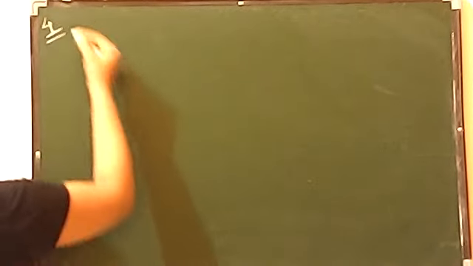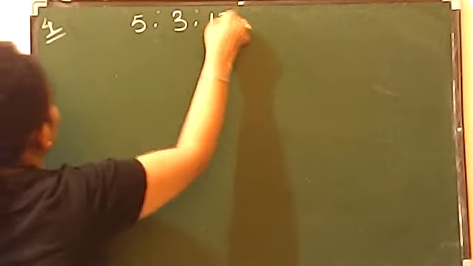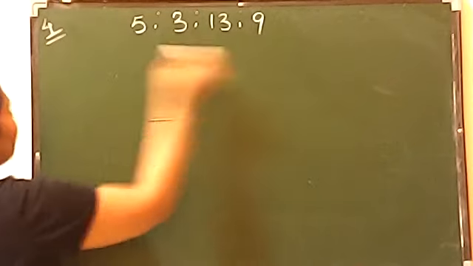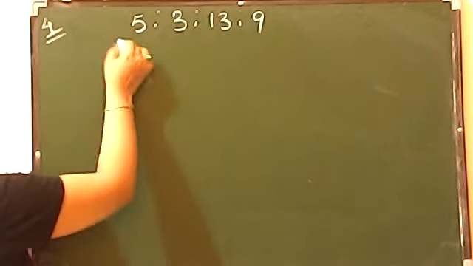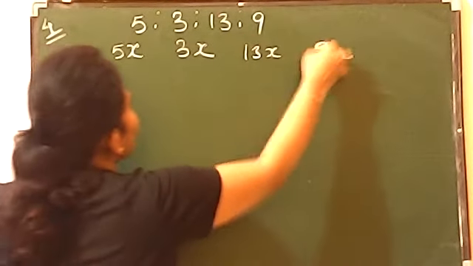So now students, we are on the homework part, and homework question number 4 is saying that the angles of a quadrilateral are in the ratio 5:3:13:9. It means that in a quadrilateral there are 4 angles and all are given in the ratio 5:3:13:9. So always remember, when you have a ratio like this, you can take the ratio value to be x, and the angles will become 5x, 3x, 13x and 9x.